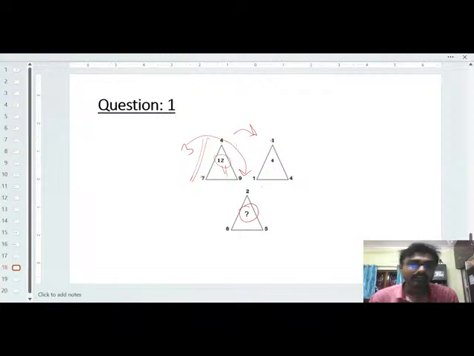Similarly, in the next triangle, 1 and 1, what will be the difference? That is 0. So 0 plus 4, what will be the answer? 4. Okay, so likewise, what will be the difference between 2 and 6? Sorry, 6 and 2, the difference will be 4. So 4 plus 5, the option will be 9.